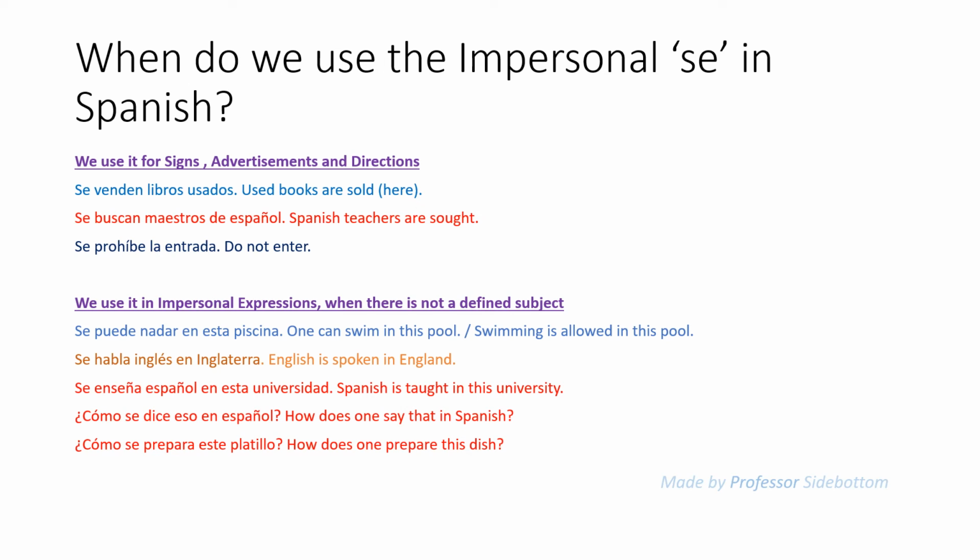Like, se venden libros usados. Used books are sold here. You could see the sign in a bookstore. Or, se buscan maestros de español. Spanish teachers are sought. You could see this sign in a school. Se prohíbe la entrada. Do not enter. You could see this sign on a private building.